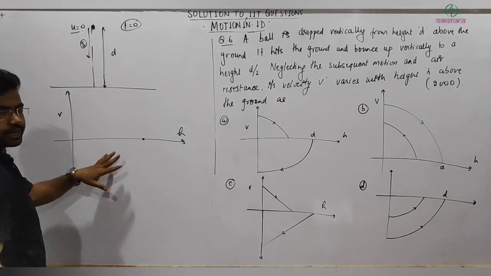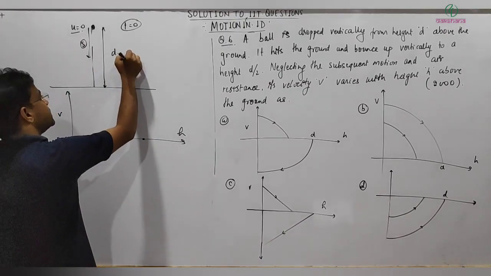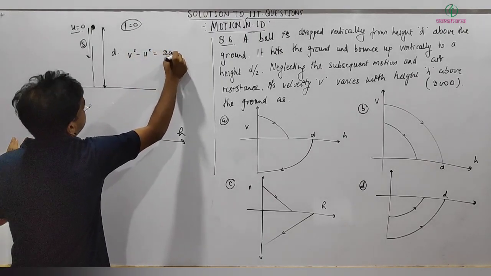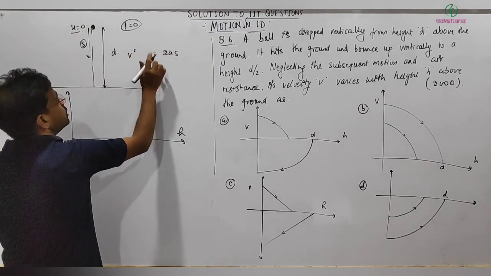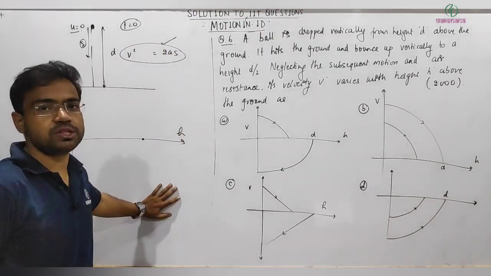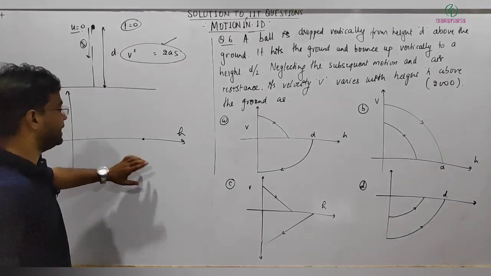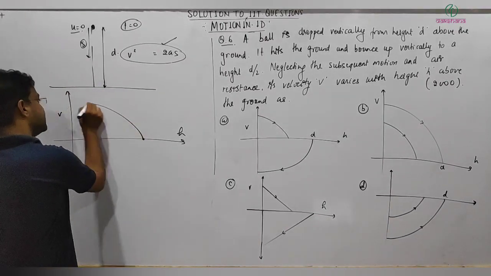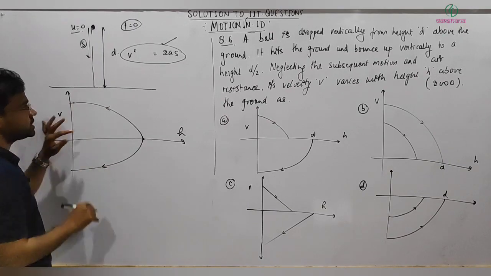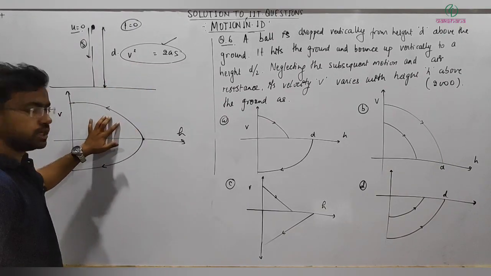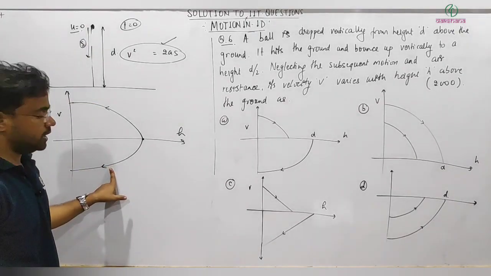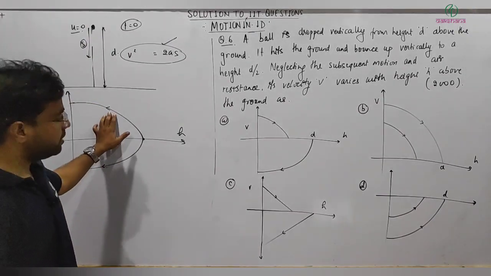From the displacement, the initial velocity is 0, so v square minus u square is equal to 2a into s. So this is 0, and we can get that the relation will be parabolic, not a straight line. Parabolic means it will be either this way or this way. If I am taking downward as positive, then it will be this way. If I am taking downward as negative, then it should be this way. Now you can check from here.